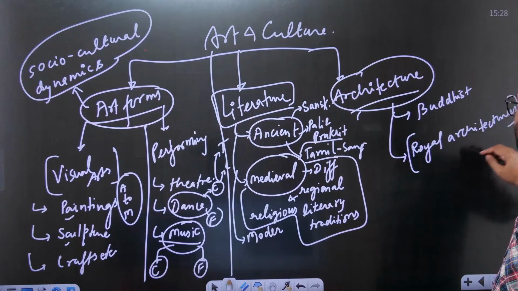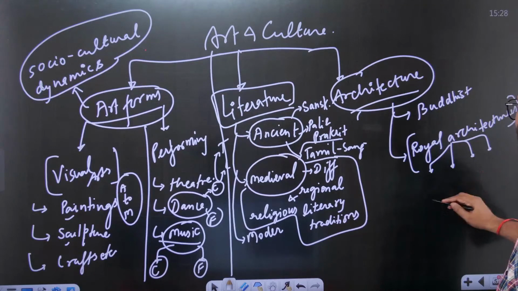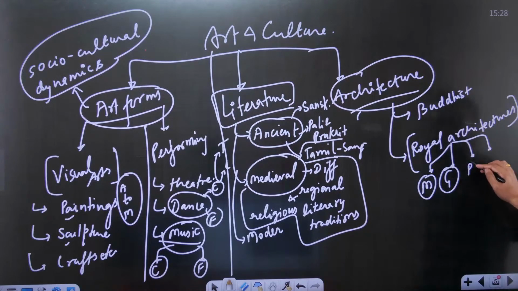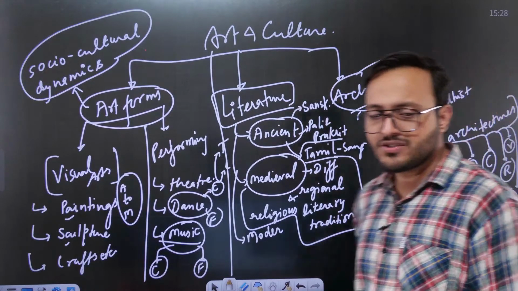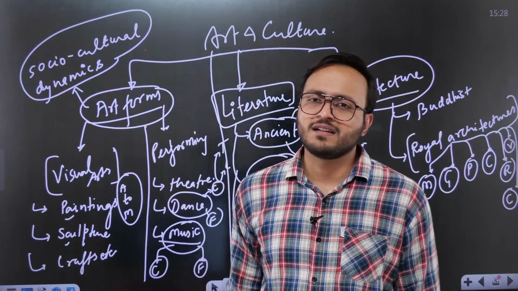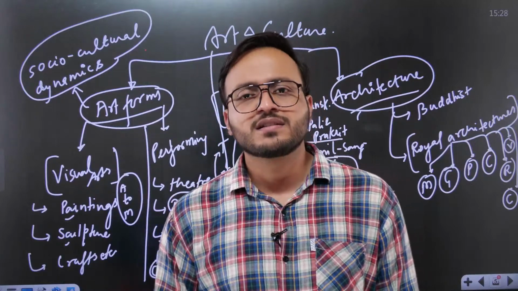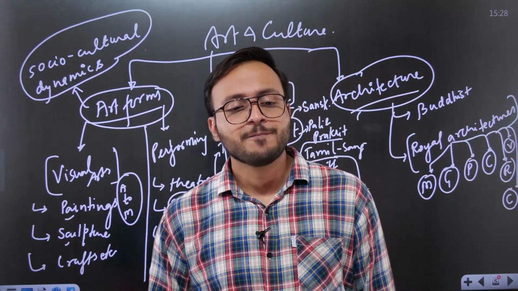Royal architecture means the important dynasties and their contributions, like the Mauryas, the Guptas, the Pallavas, Cholas, Rashtrakutas, Vakatakas, Chalukyas. At least 8 to 10 important dynasties and the major cultural traditions in the architectural pattern which they promoted, what were the features of that, you can have.